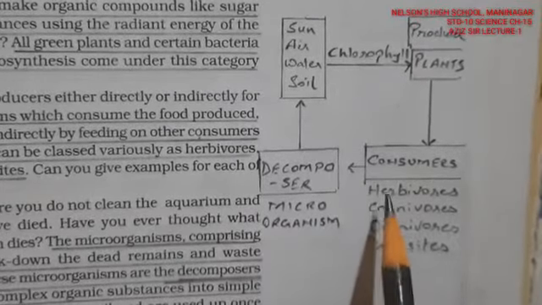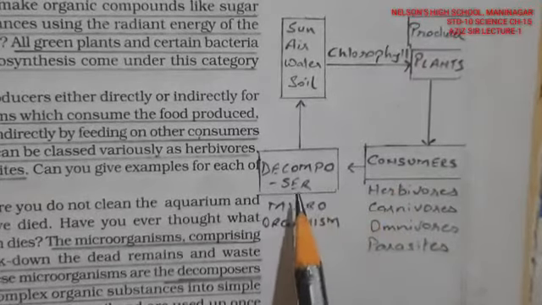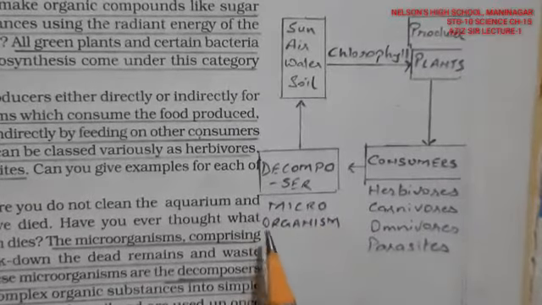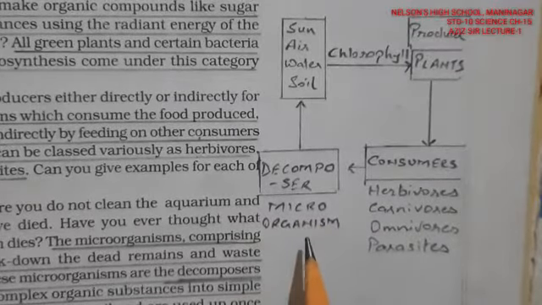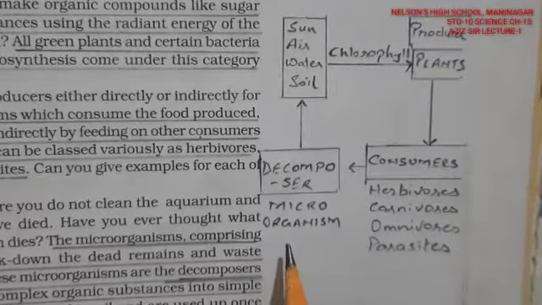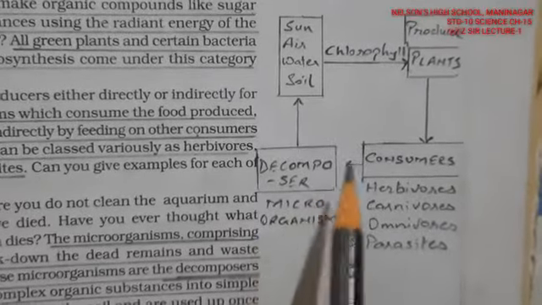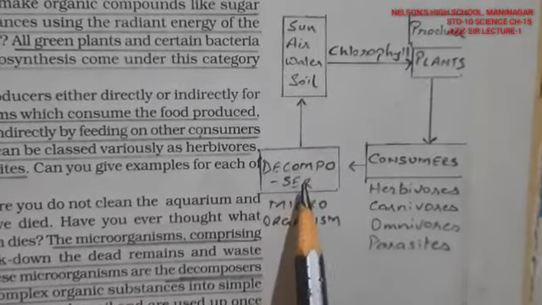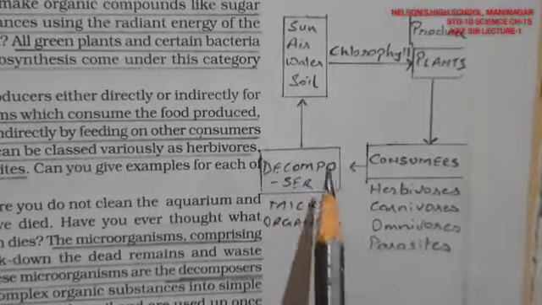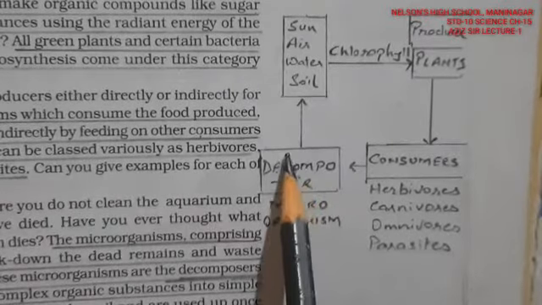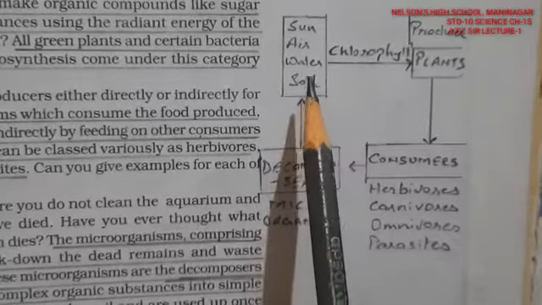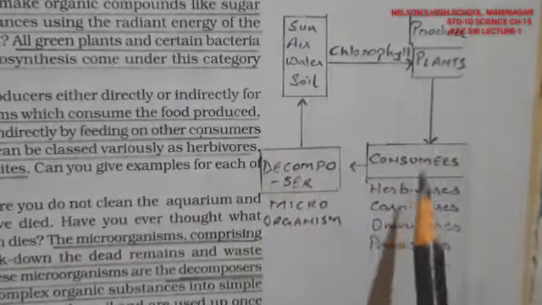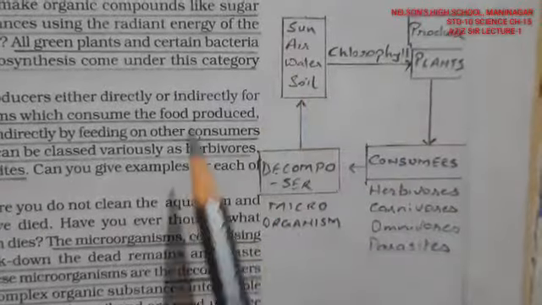And when these consumers die, they are broken down from complex substances to smaller substances. These are another living component, called microorganisms, which include fungi and bacteria and all. And after that, the decomposers themselves get finished up and decompose into simple substances of air, water molecules and soil, and again these molecules are consumed by the plants. So this is the cyclic nature while this cycle runs.